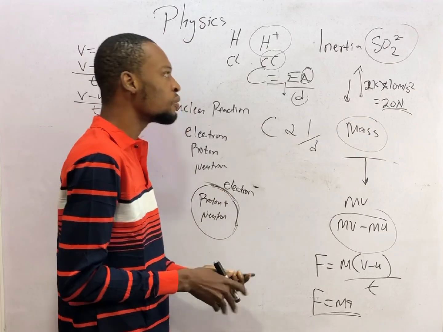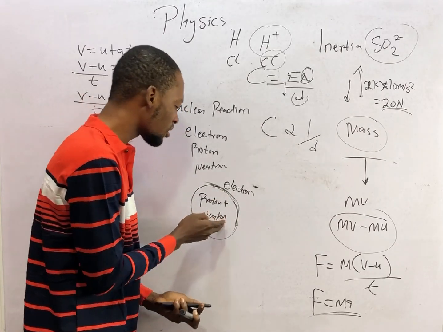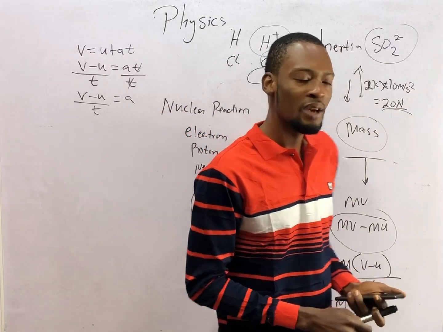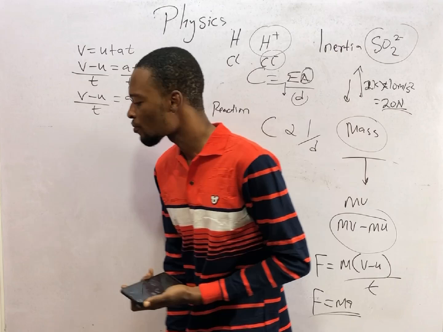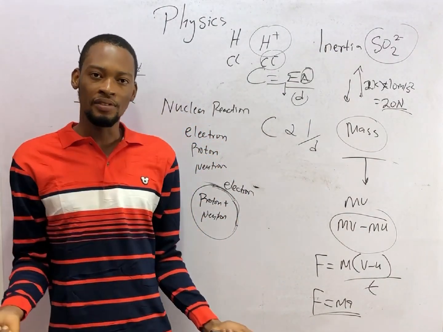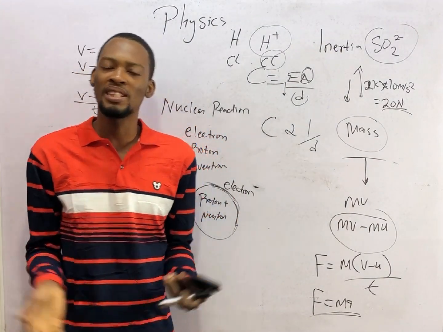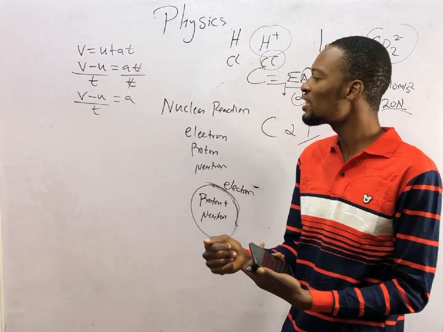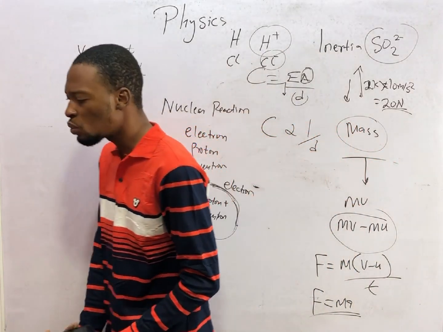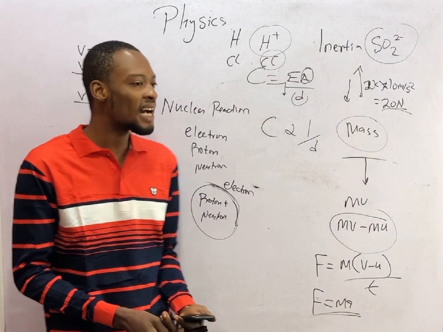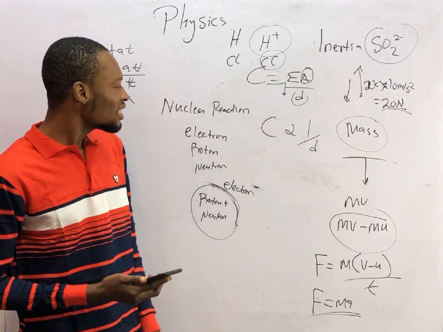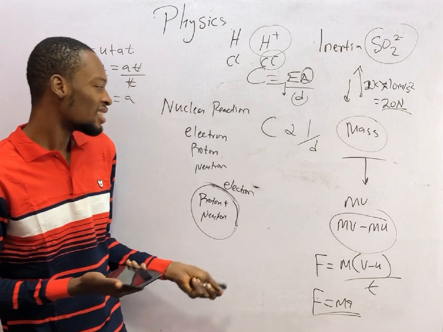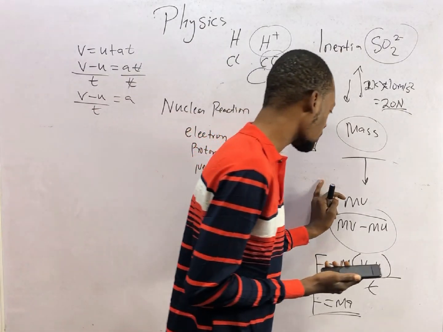Now, radioactivity is the spontaneous disintegration of the nucleus. This nucleus steadily breaks down to form other particles. When you have elements like thorium, uranium, polonium, these guys, they are unstable, they are massive. You see elements with mass as big as 248, atomic number as high as 91 or above. They will be unstable, so they disintegrate to form other particles. When they disintegrate on their own, we call that natural radioactivity. While steady elements can be bombarded so that they become unstable and break down. In that case, it is artificial radioactivity.